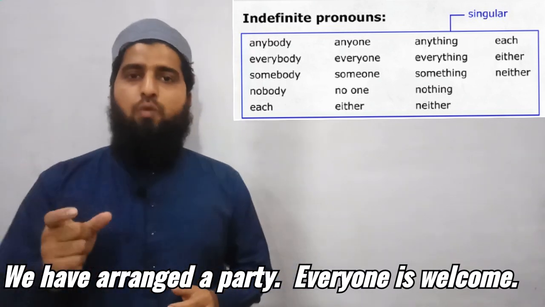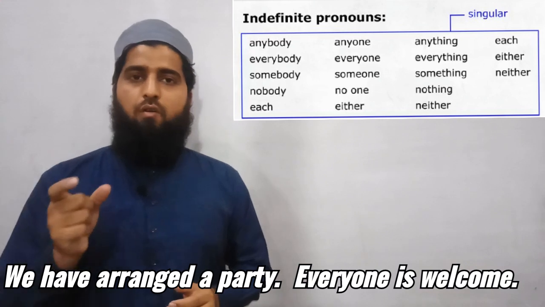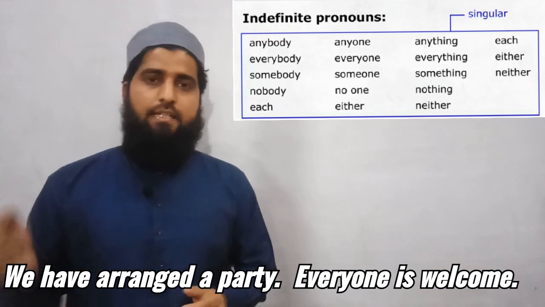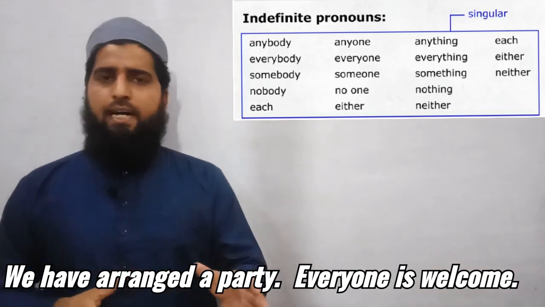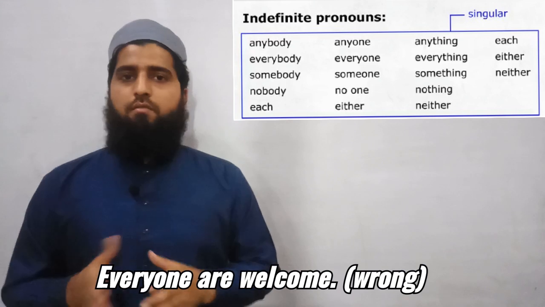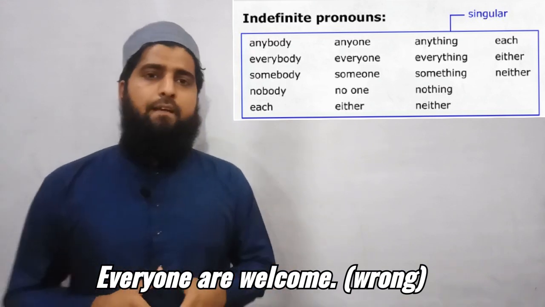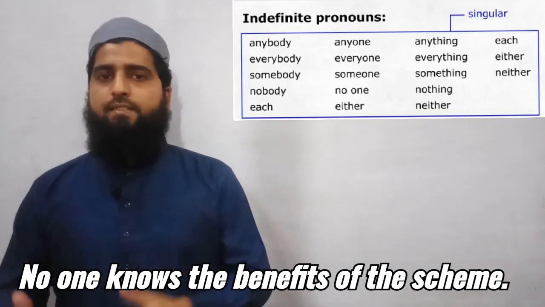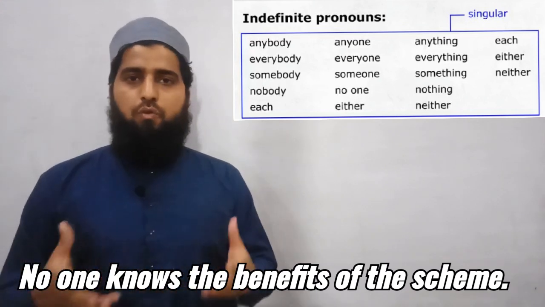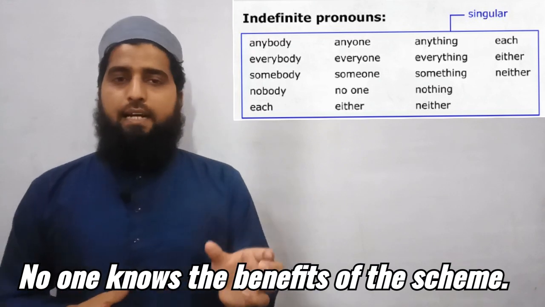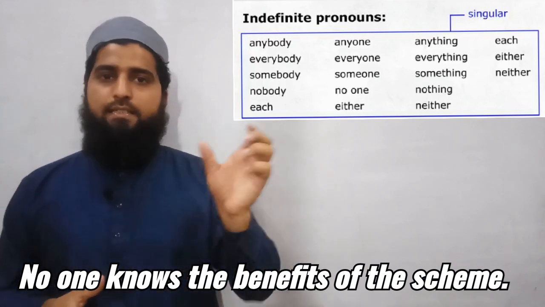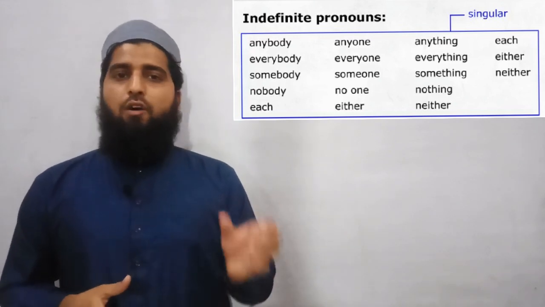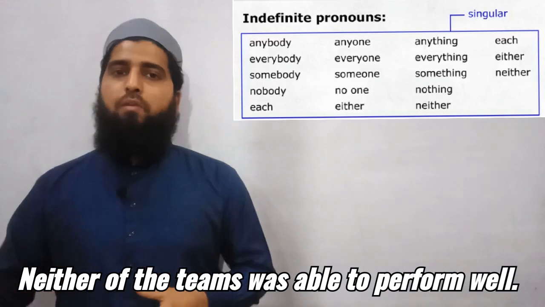is is a singular verb. Why did I put is? Because everyone is a singular pronoun. I can't say everyone are welcome. That's wrong. Another example: no one knows the benefits of the scheme. I said knows because no one is singular. The same way, third example: neither of the teams was able to perform well.